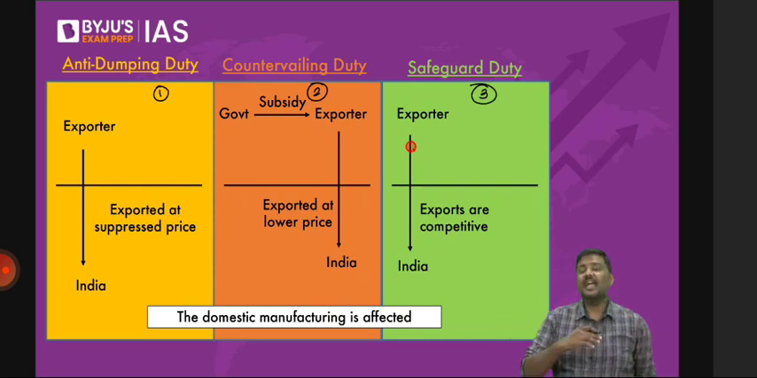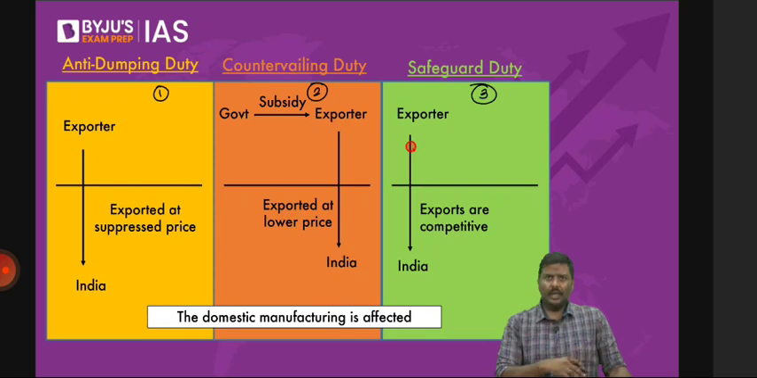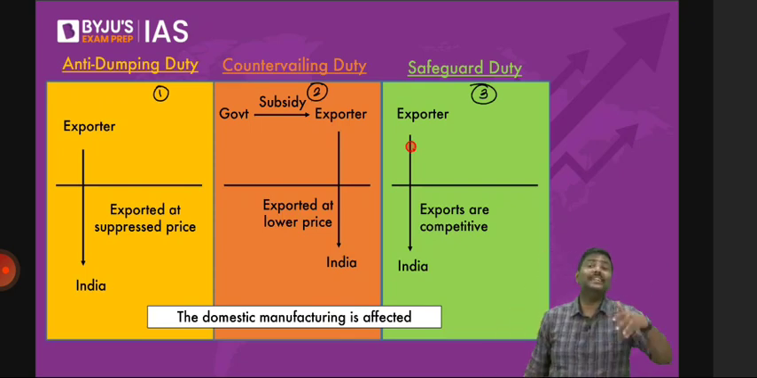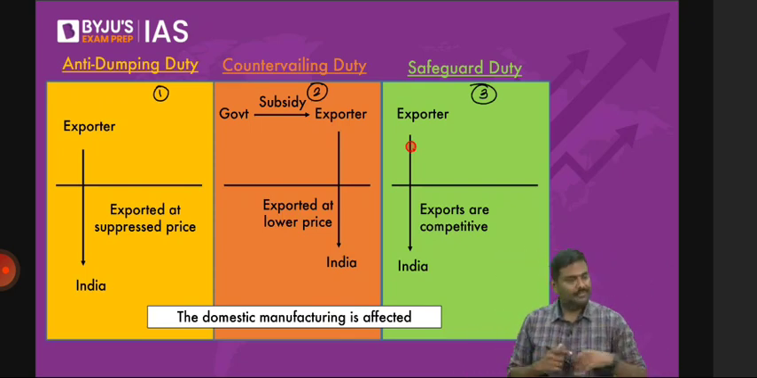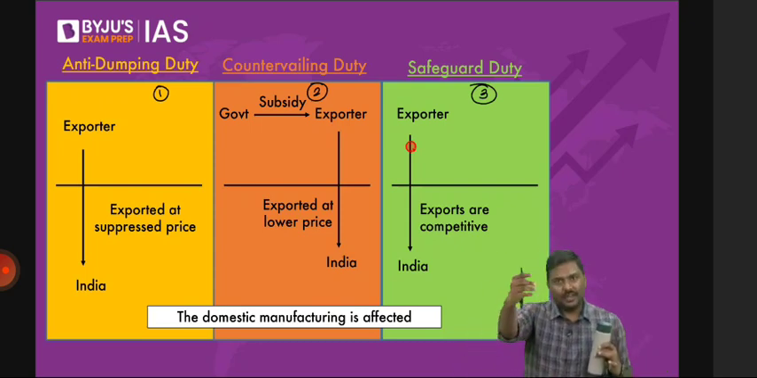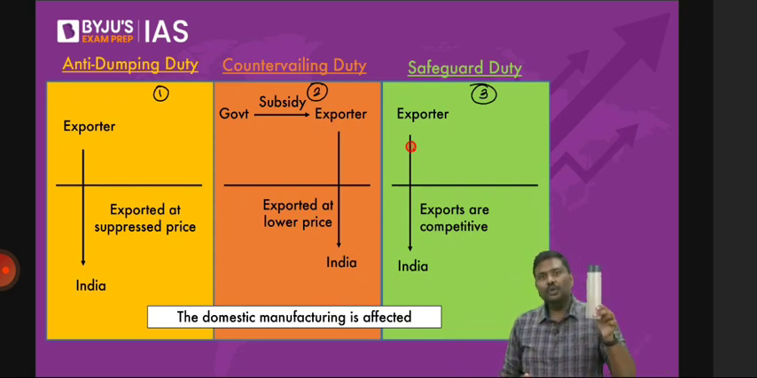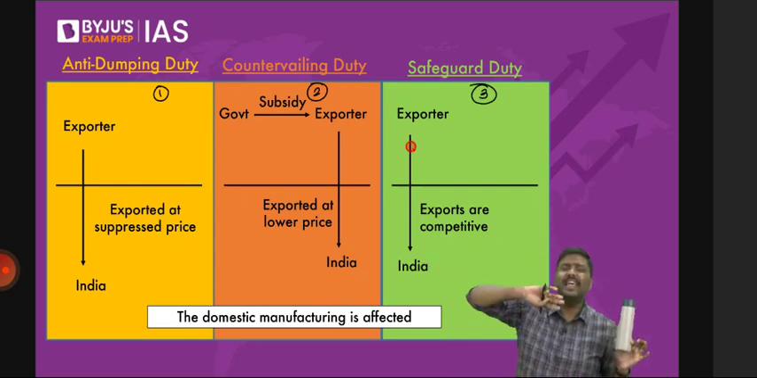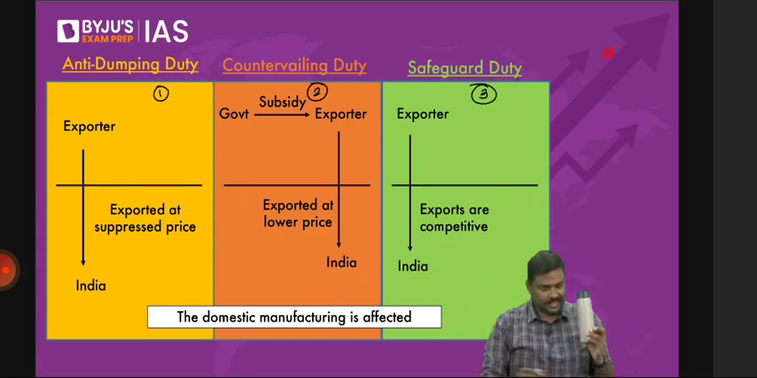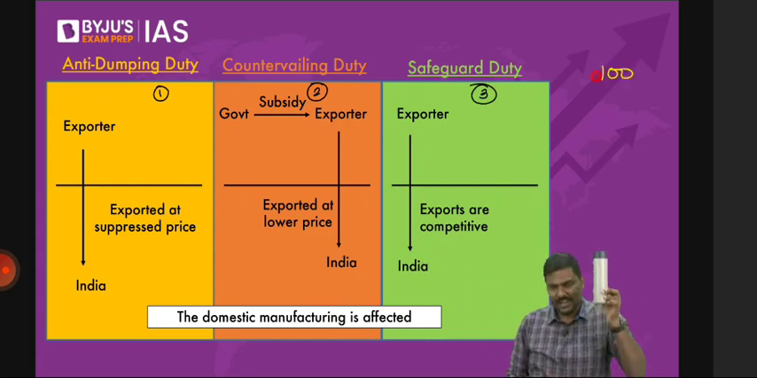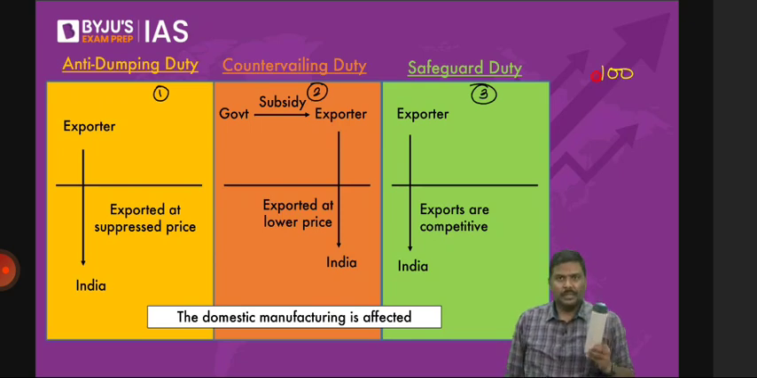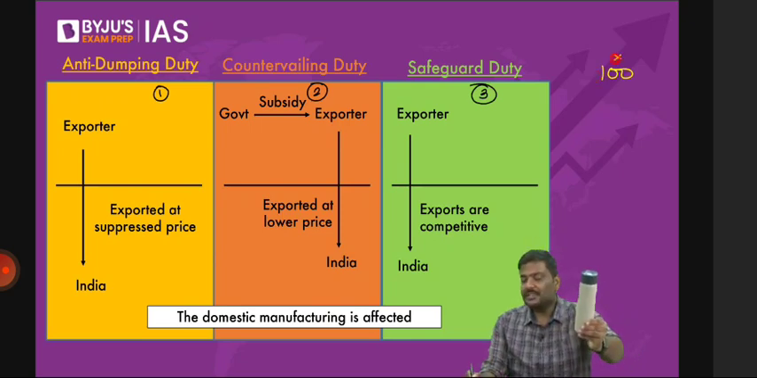First one is anti-dumping. Now what is dumping here? Let me start with dumping, then we'll come back to anti-dumping. Now imagine I'm a manufacturer in China. It's simple. I'm a manufacturer in China. You are a manufacturer in India. I will export this bottle to all the other countries in the world at, let's say, 100 rupees. But when I export it to India, I will not export it at 100. I will export it at 95 rupees.